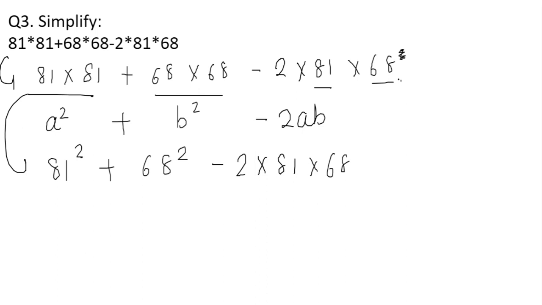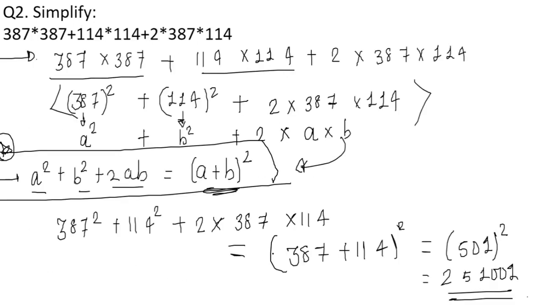Okay, got it? So here this is actually the simplified form of a plus, sorry, just a second. So this is the form of a minus b the whole square. a minus b the whole square will give us a square plus b square minus 2ab.